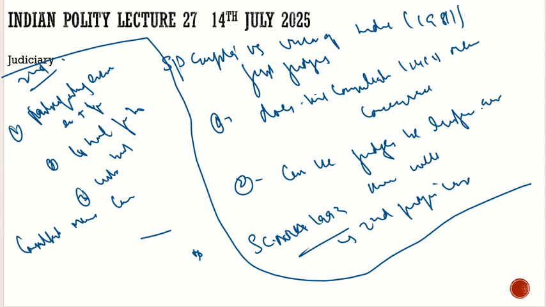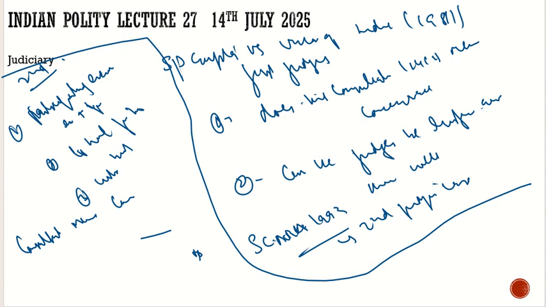So with respect to that, what was the criteria followed? The criteria which was followed for the appointment was who is the most experienced. But in many cases that criteria was not followed, for example during the emergency. So with this regard, the matter went to the court, and in S.P. Gupta versus Union of India the court said that consultation does not mean concurrence.